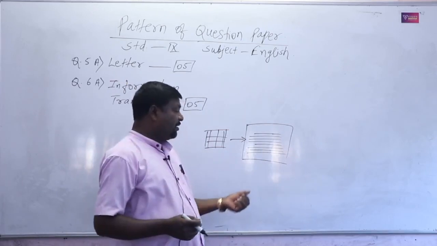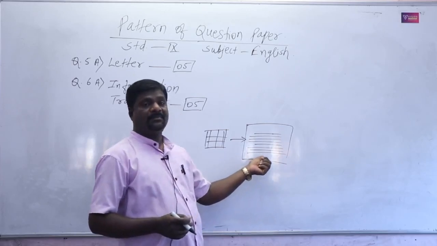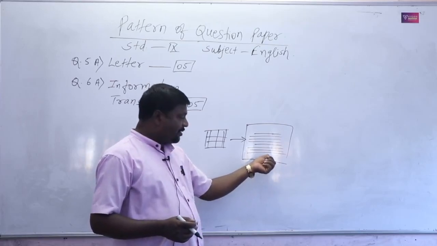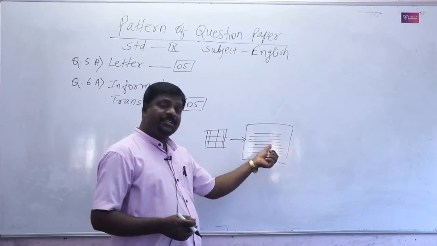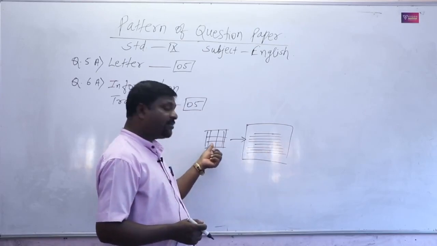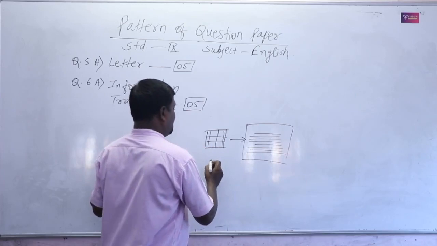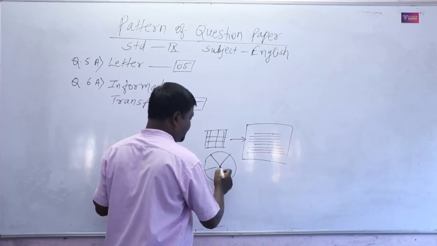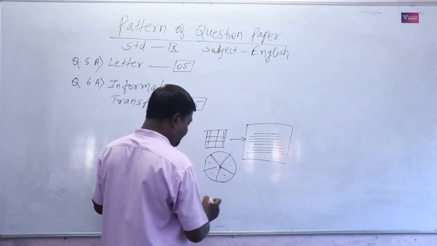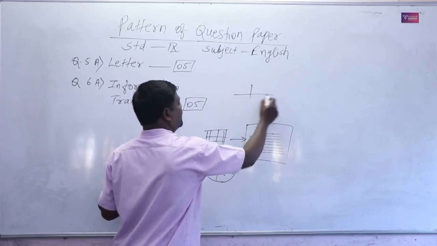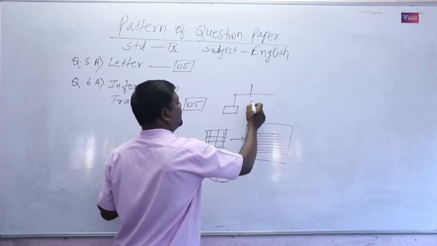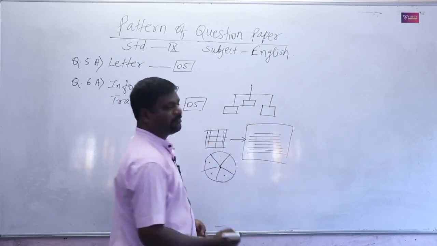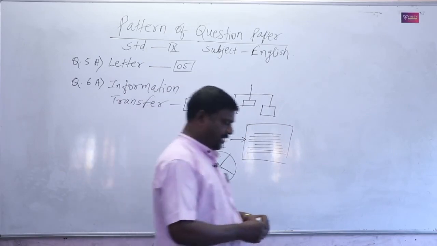And if they give the paragraph first and ask that by using the information from this paragraph, we have to complete the table or pie chart, like this information that we have to fill in this type, or like this web diagram or tree diagram.